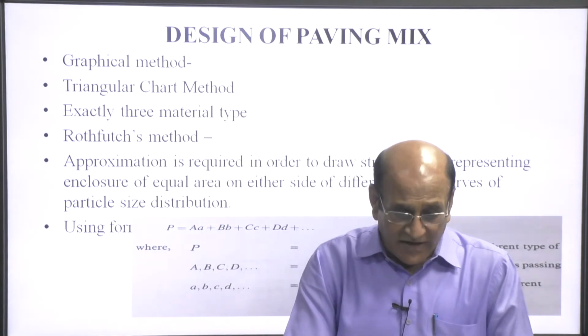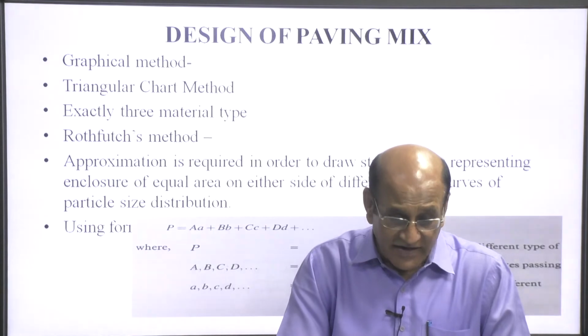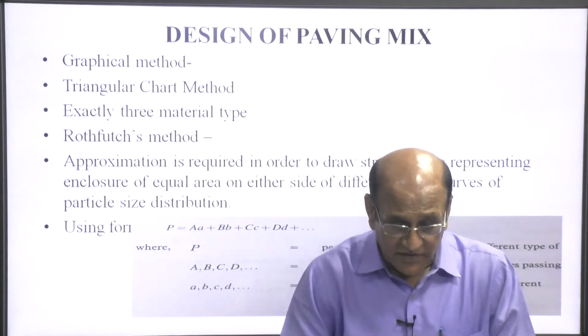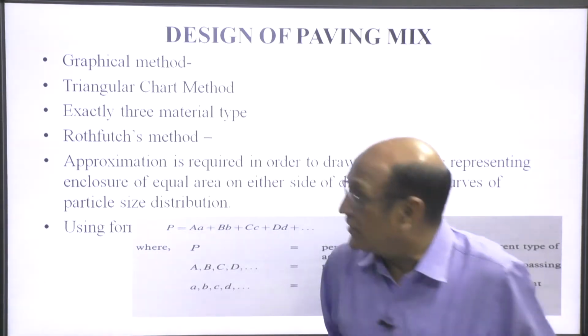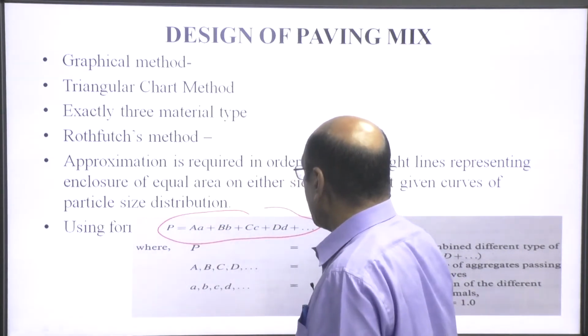So, this is the graphical method, the triangular chart method, for exactly three material types. Then Rothfutch's method, this is the equation that we have already discussed.